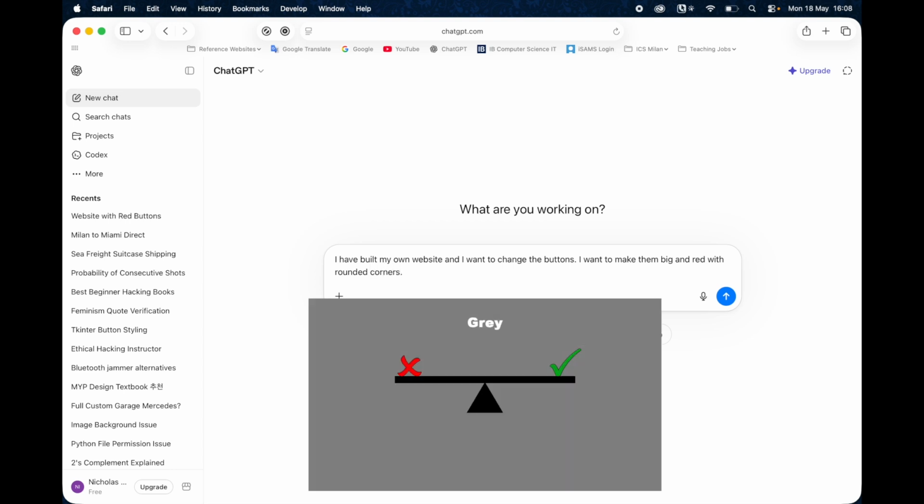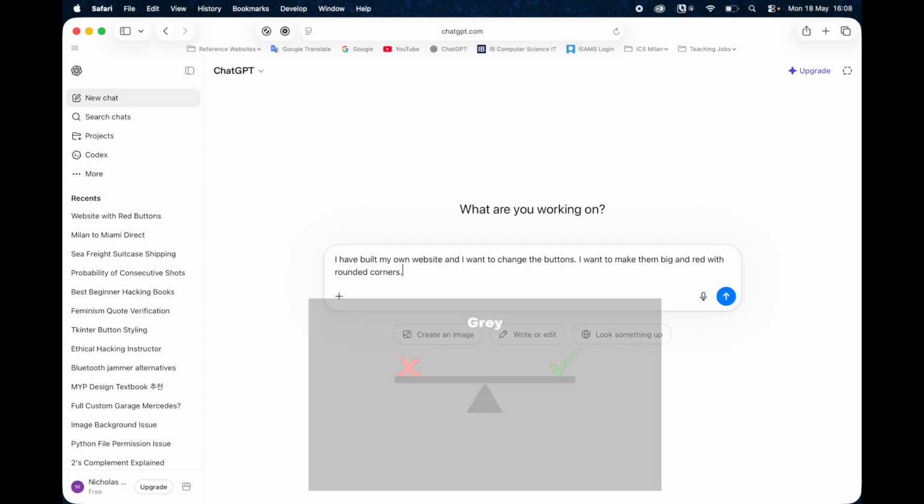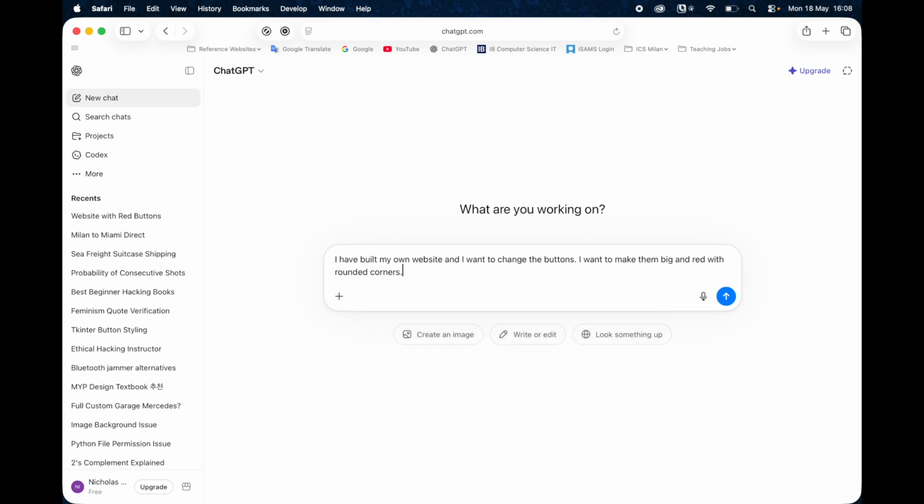Okay, now this is the grey area, and this is the one that I'm actually happy for you guys to work in a little bit if you do it the right way. All right, so I've built my own website, and I want to change the buttons. I want to make them big and red with rounded corners. Can you show me how to make the changes?